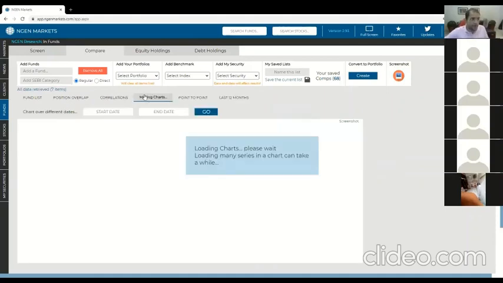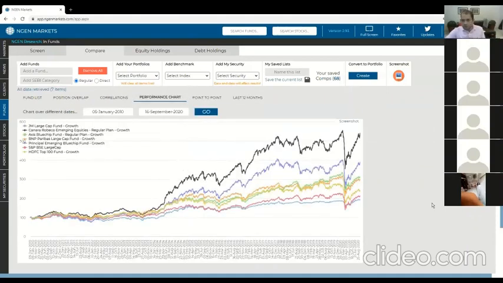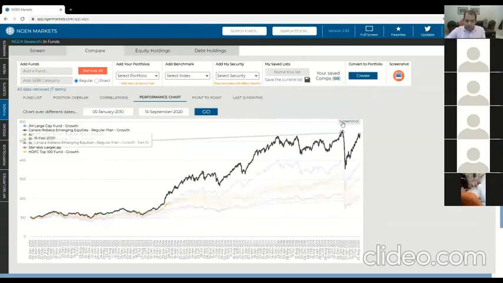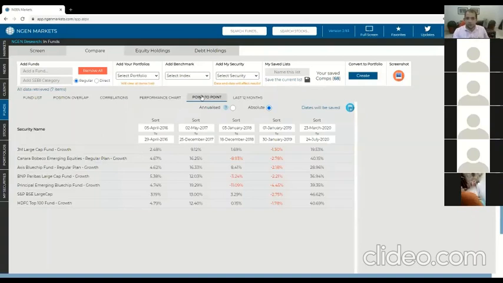I keep moving on here. You get a performance chart. This is pretty straightforward. You'll get all the funds in your list in one chart. You can squeeze it if you like by changing the start and end date. Mostly people use this to take screenshots out. There's a screenshot button here. You can just send it to your client if you want. Let's say put 5, 6 funds in here and create some nice charts, etc. Point to point, this is really useful. A lot of our clients have been using it quite heavily.